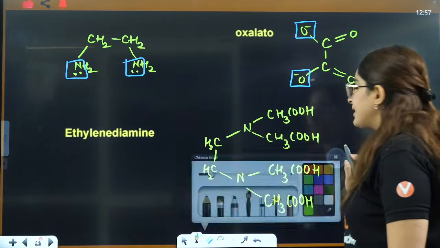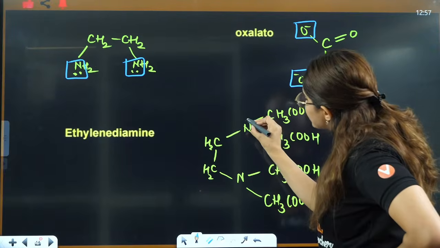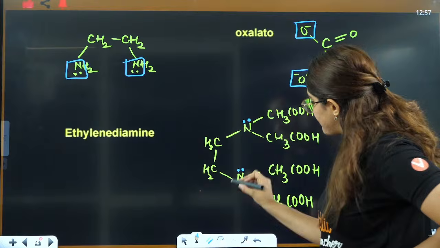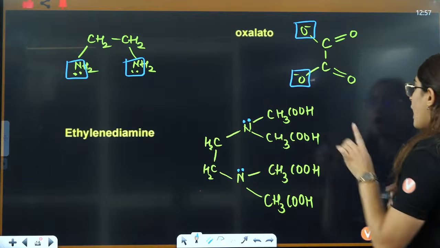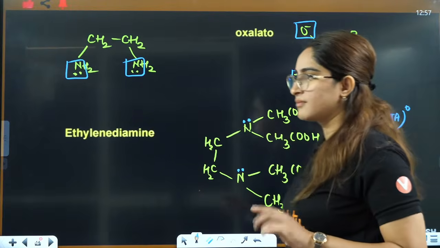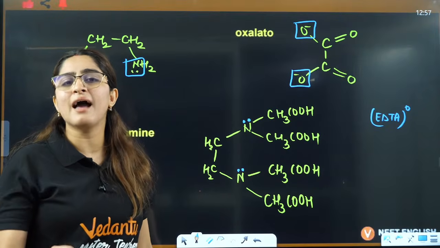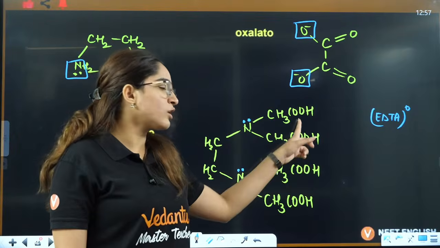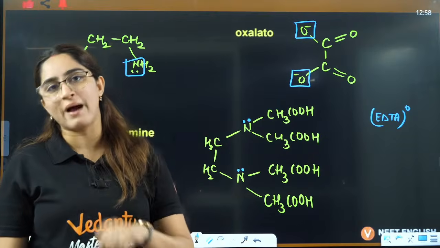Now see one thing here, very important. Now in these two, you will see only two donating sites. One is this one, other is this one. Only two donating sites. Can I mark it? 1 and 2, two donating sites here. Now if I say EDTA with zero charge, see, very important thing, if it is with zero charge, that means they are saying ethylene diamine tetraacetic acid. This is acid. It is not an ion, it is acid. So EDTA with zero charge has two donating sites, it is bidentate.